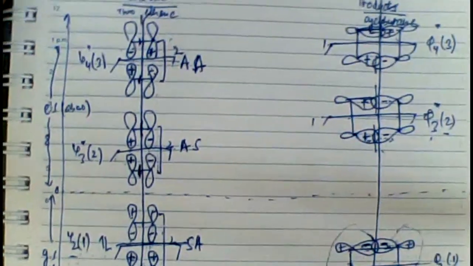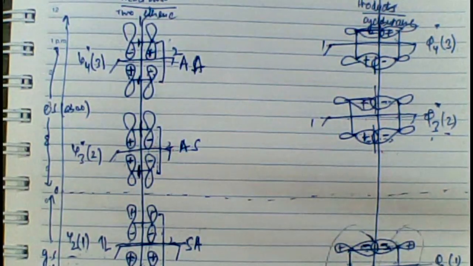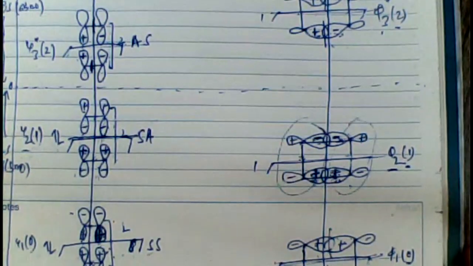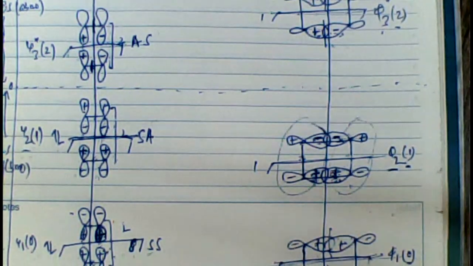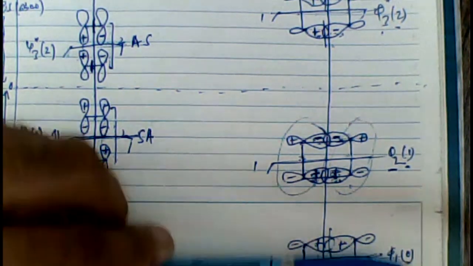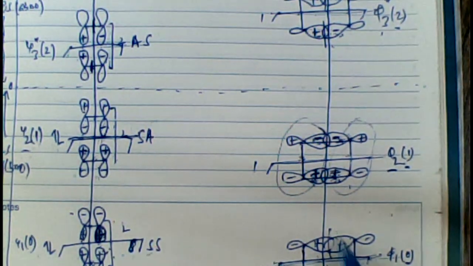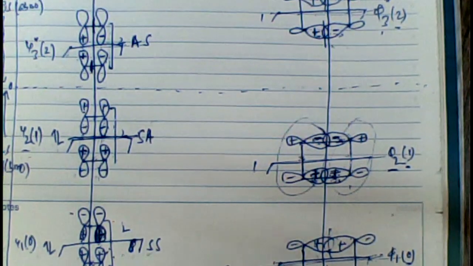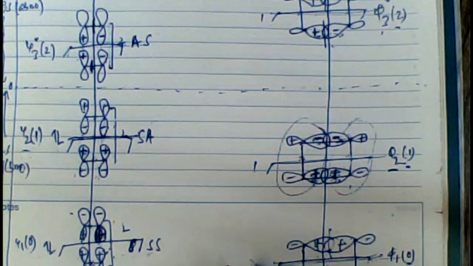Now let's put the symmetry operation here. If you look here, this is the first mirror operation. In the first mirror operation you are keeping the mirror like this. Positive is facing positive, positive is facing positive, therefore it is symmetric. And look at the second mirror operation, positive is facing positive, positive is facing positive, therefore it is symmetric. Similarly, consider the next orbital: in the first operation, positive is facing negative, positive is facing negative, therefore it is antisymmetric. And in the second operation, positive is facing positive, negative is facing negative, therefore it is symmetric.